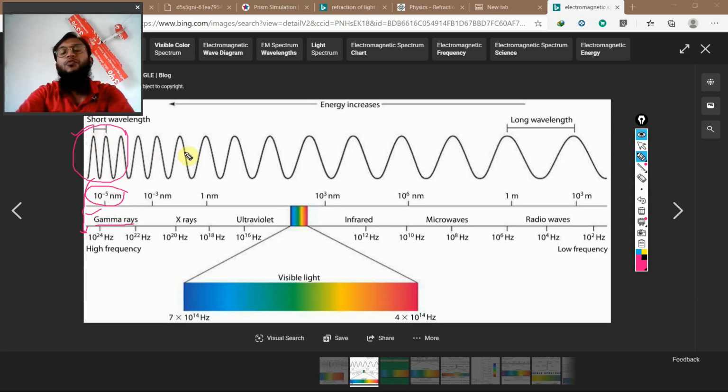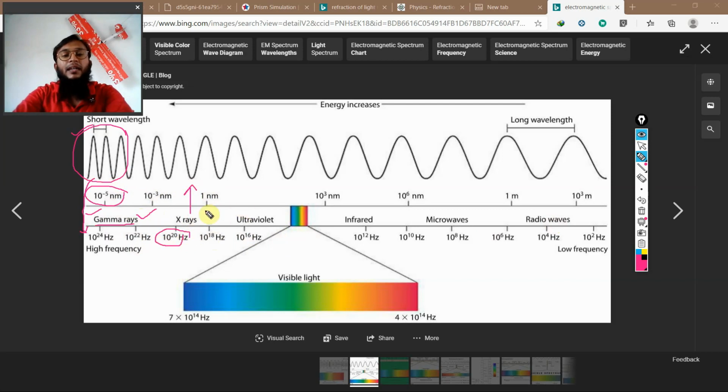What we understood with this scale is that all the electromagnetic waves are named differently because of their characteristics, because of their different wavelength, frequency and speed. The gamma rays have a very short wavelength but higher frequency. X-rays have a medium wavelength, but the frequency is decreasing.